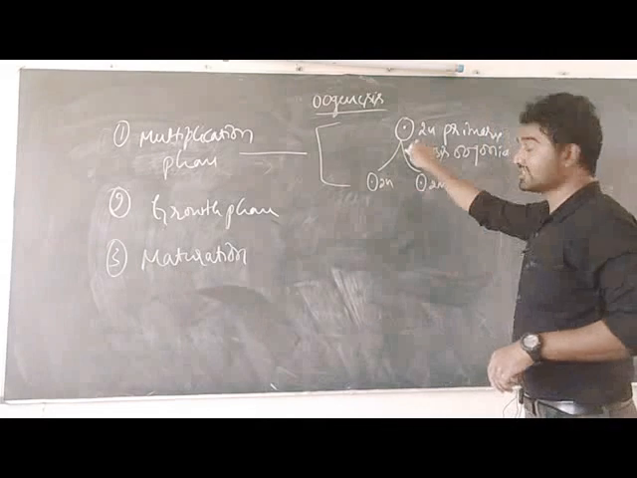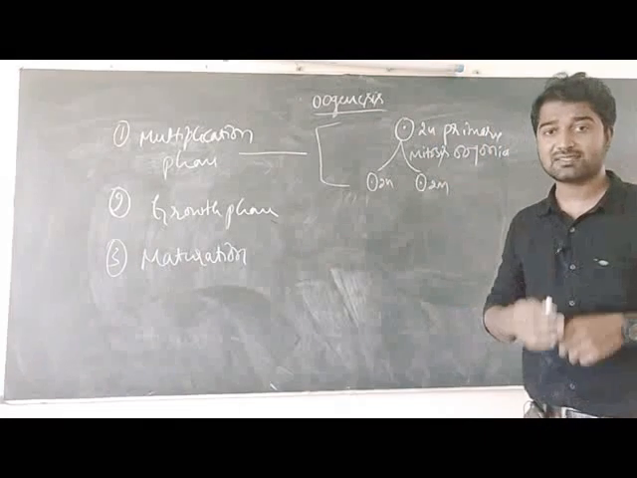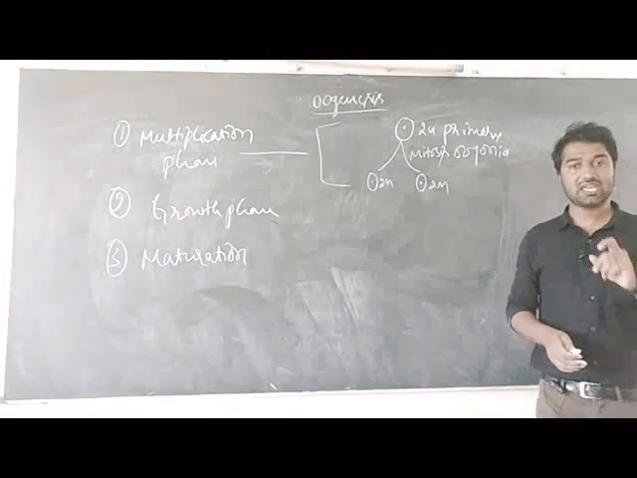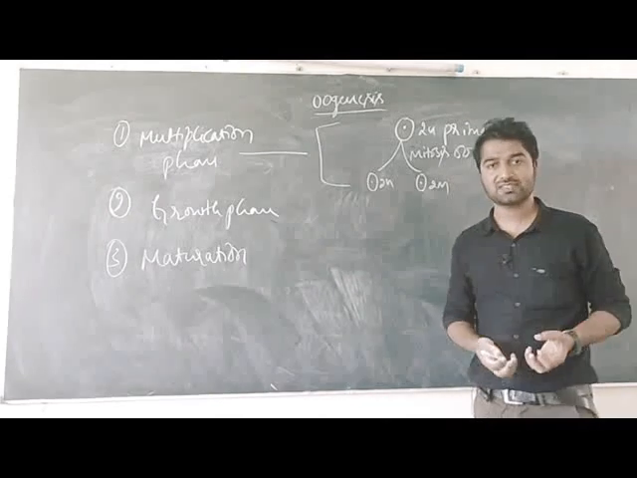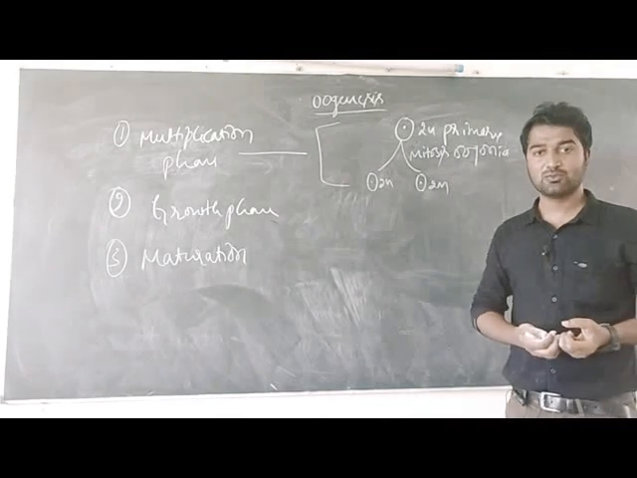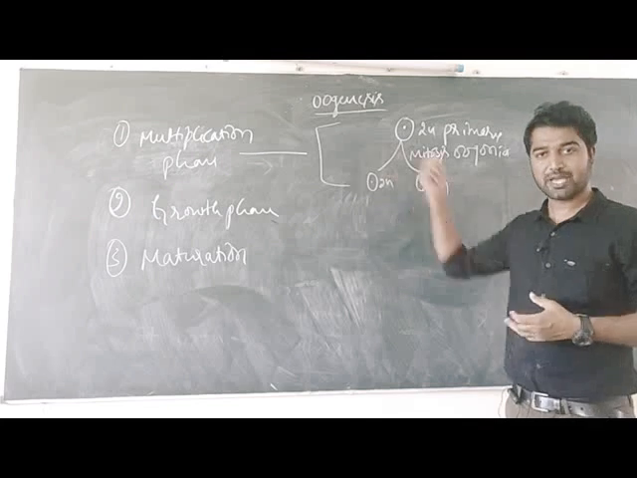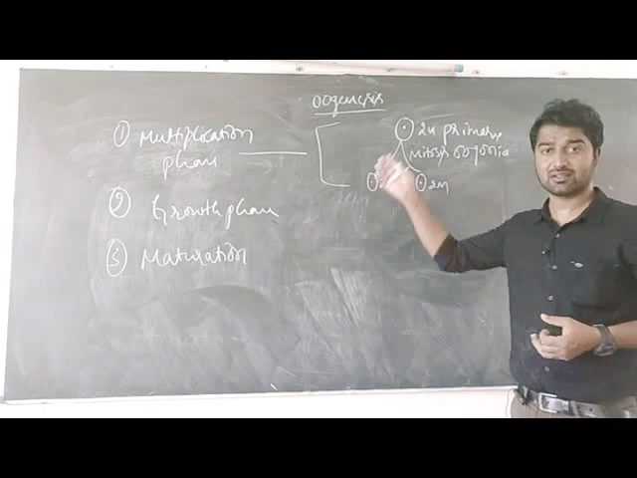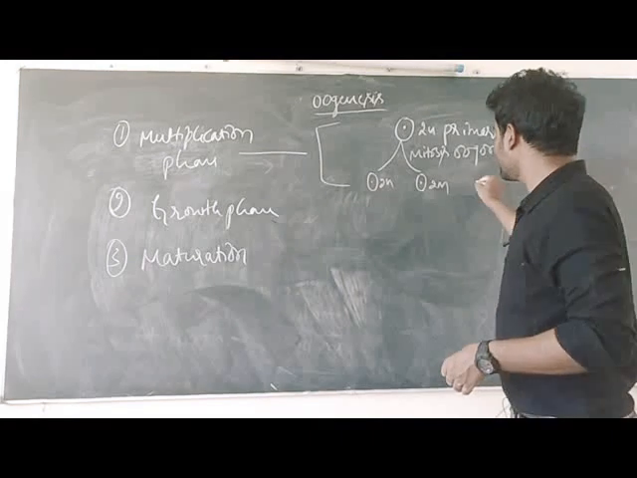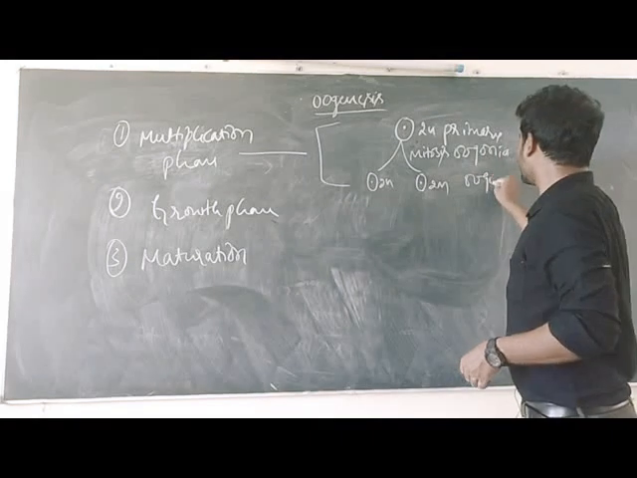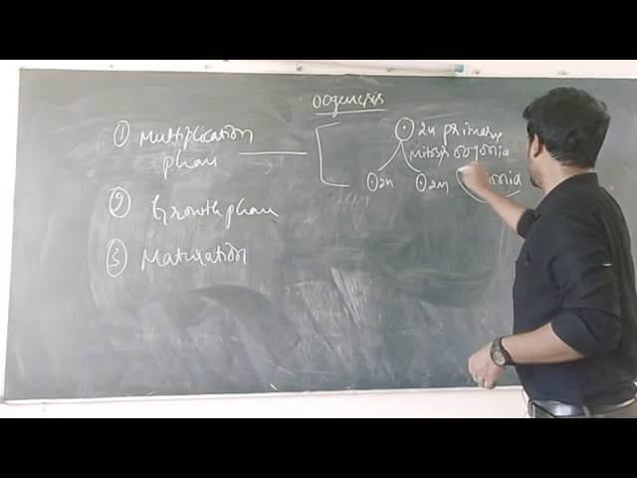The reason is that this mother cell undergoes mitosis. The mitosis process is the equational division. That means the daughter cells have the same number of chromosomes as their parents. And here these cells are known as oogonial cells or oogonia.